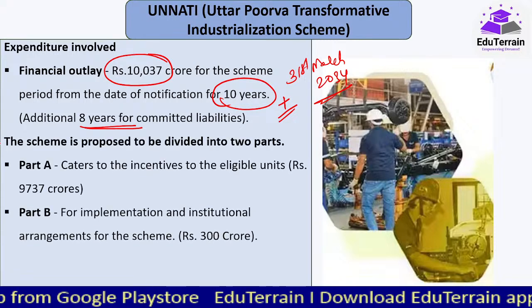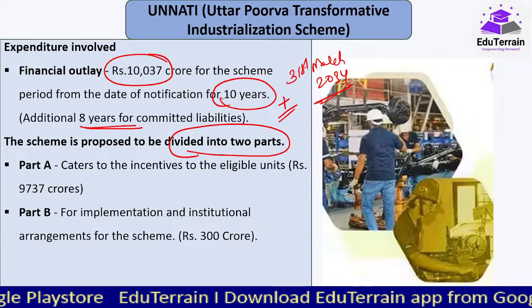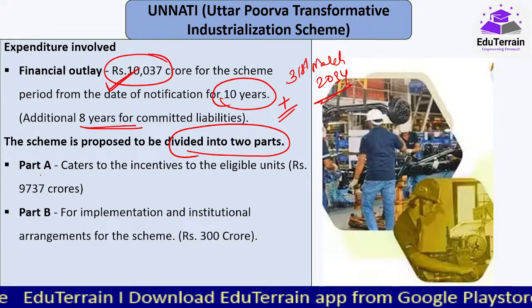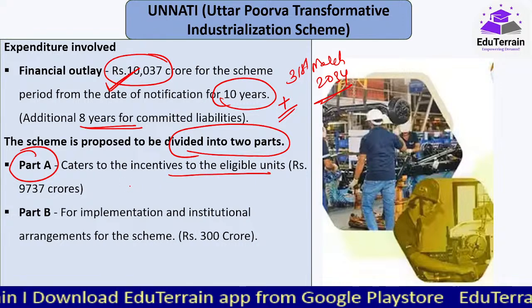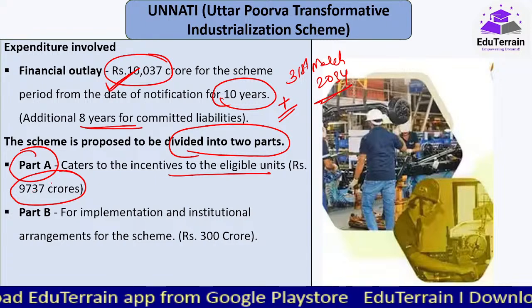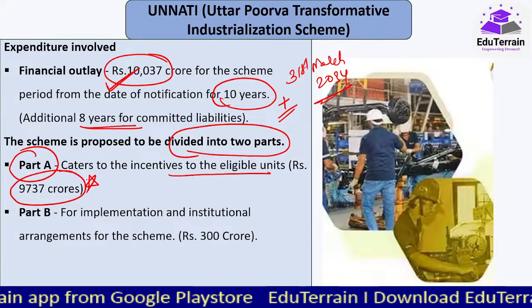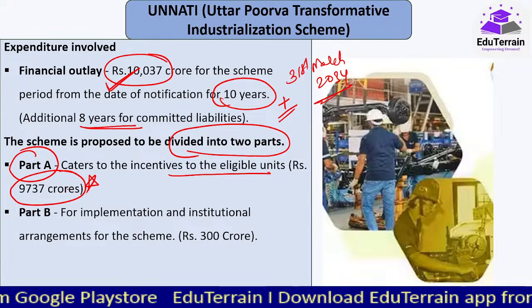Now how is this going to be done? This scheme is proposed to be divided into two parts. That is, whatever funding they have laid out would be in two parts. One, Part A, that would cater to the incentives to the eligible units. कितना उन्होंने allocate किया है? 9737 crores. So this would be completely as incentives or interest subvention, direct subsidies, सब मिला जुला के 9737